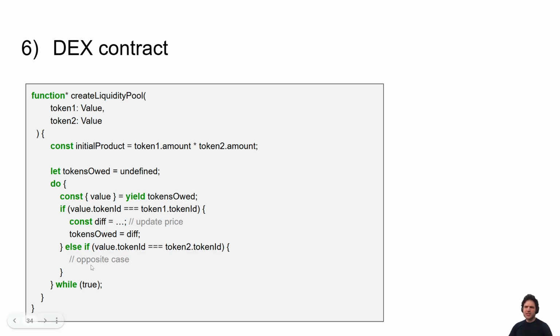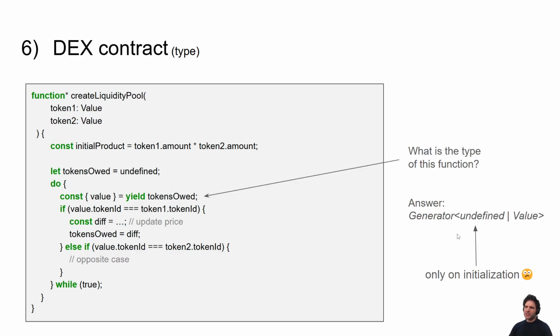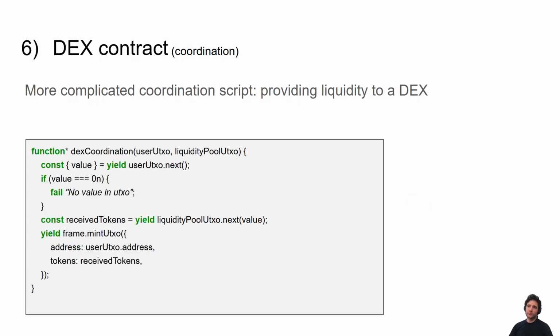You might notice, wait a minute, this code is a bit wonky. It's hard to read. It's hard to write. Why are we yielding undefined? Why are we killing the difference? And then instead of giving the user the tokens right away, we queue it and then give them tokens later. And what is the type of this function? Now there's an undefined here. What's going on? So this is not great code. So how can we update Starstream to make this super easy to read and to write?